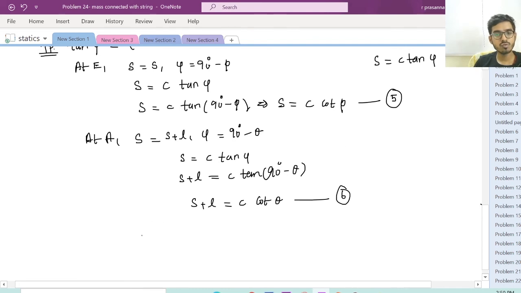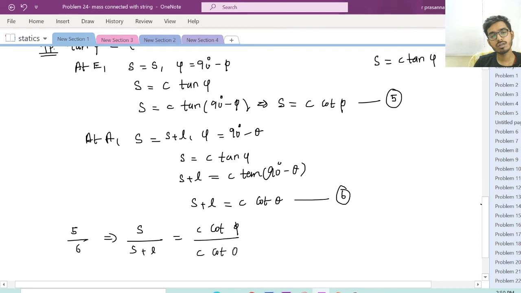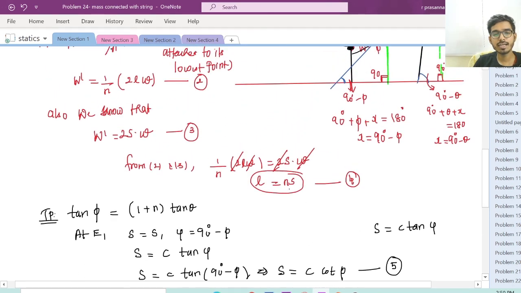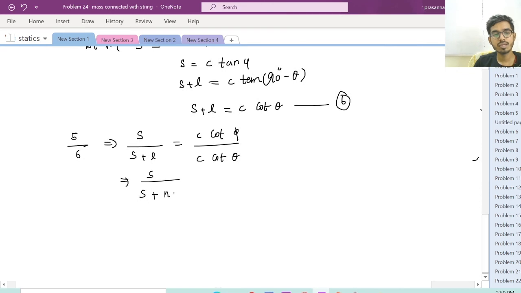So I'm going to divide 5 by 6. S divided by S plus L is equal to C cot phi divided by C cot theta. This will be S divided by S plus L, and we know the value of L: L is n into S. The C will get cancelled. So we have cot phi by cot theta.